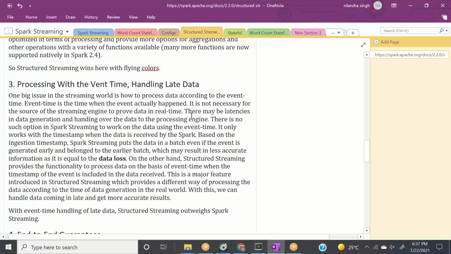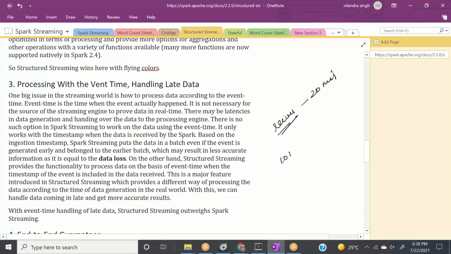Now, since we are talking about event time, we can do a lot of things. We can handle late arriving data, right? If you want to discard it, let's say we want to define a window where we can accept late arrivals by 20 minutes.